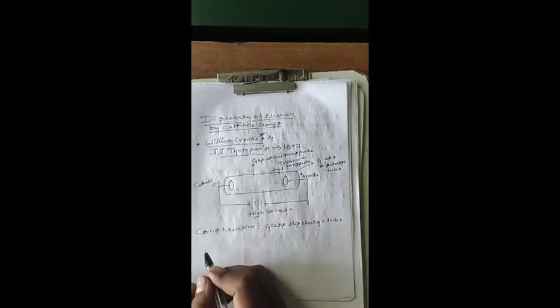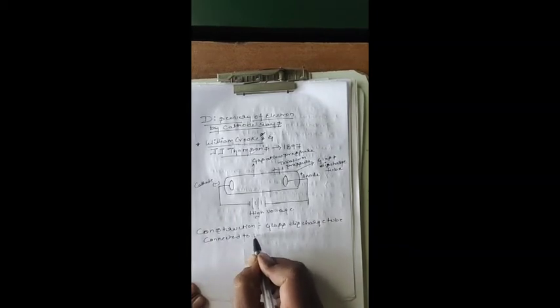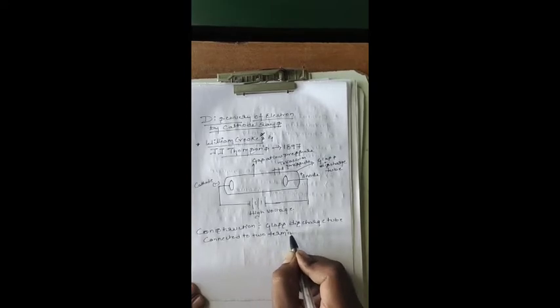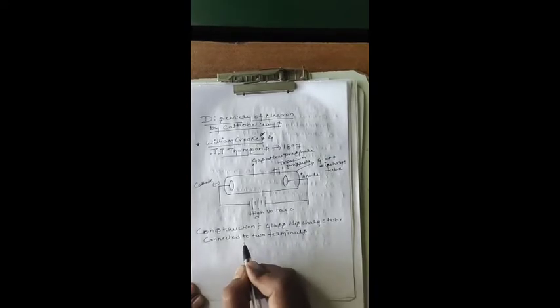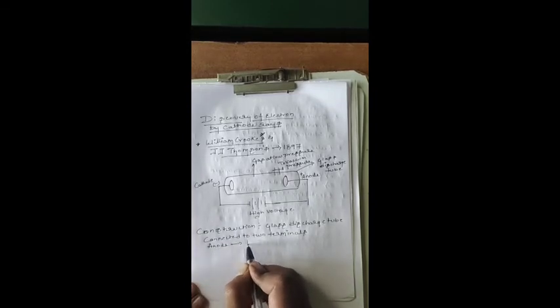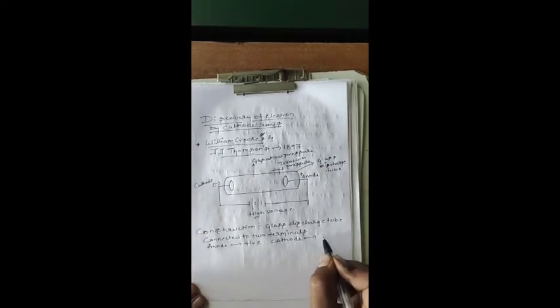Second, what did we take? It is connected to two terminals, that is, the anode having positive charge and the cathode having negative charge.